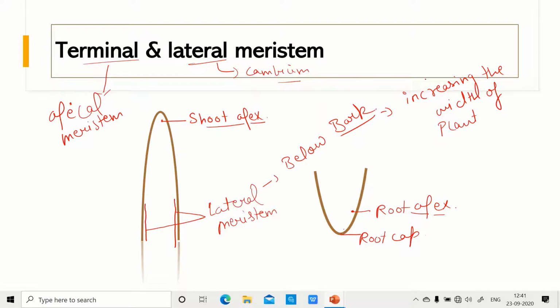They increase the diameter of the plant. They increase the thickness of the branches. So this is where the lateral meristems are present, and lateral meristems are also known as secondary tissues.